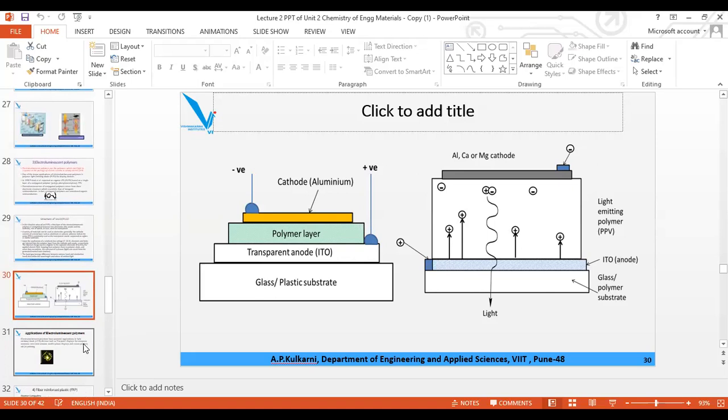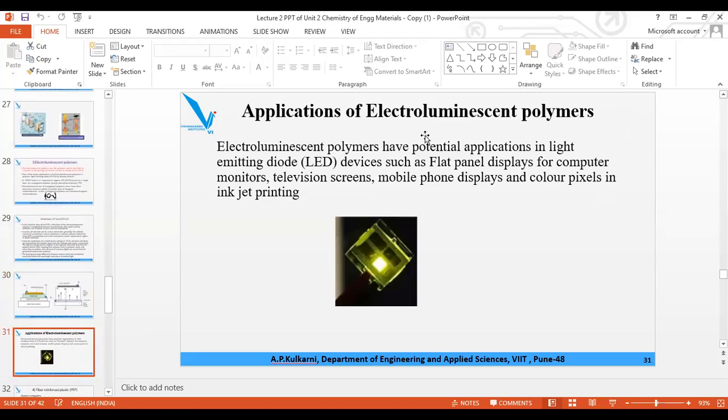Then this is the application of electroluminescent polymer, which you are supposed to prepare on your own. It is used for displays for computer monitors, television screens, mobile phone displays, etc., and color pixels in inkjet printing.